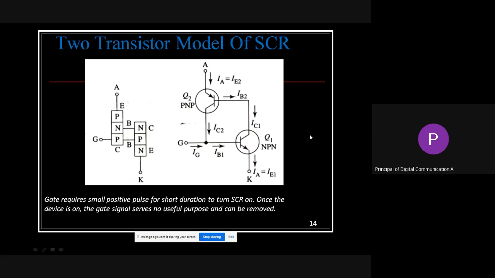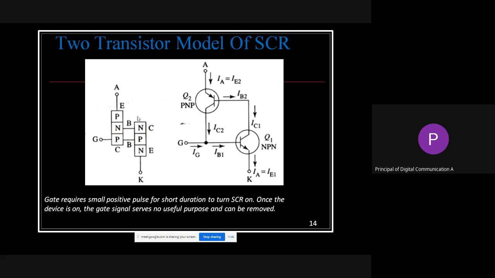So this is what I was telling, that if you are remembering the transistor symbol or the types of transistors, it is also nothing but two transistors connected in this particular manner. That is back to back, we can say the connection of two transistors. On the left side, if you are looking, one PNP and another NPN transistor are connected with each other, with the same regions connected to each other.